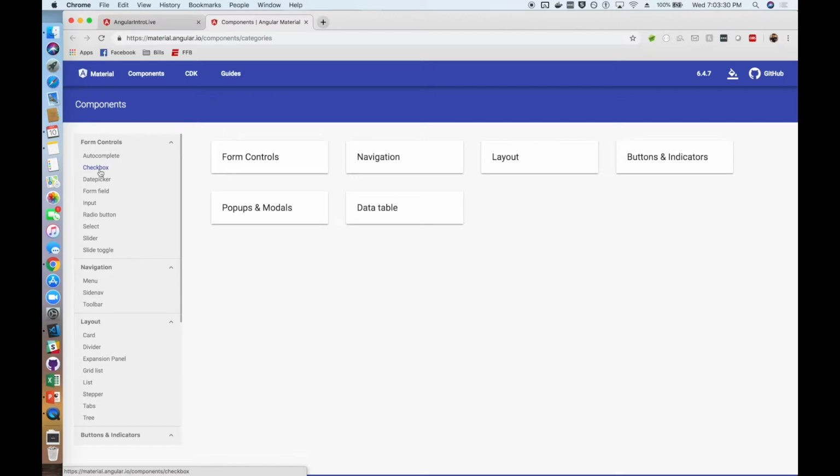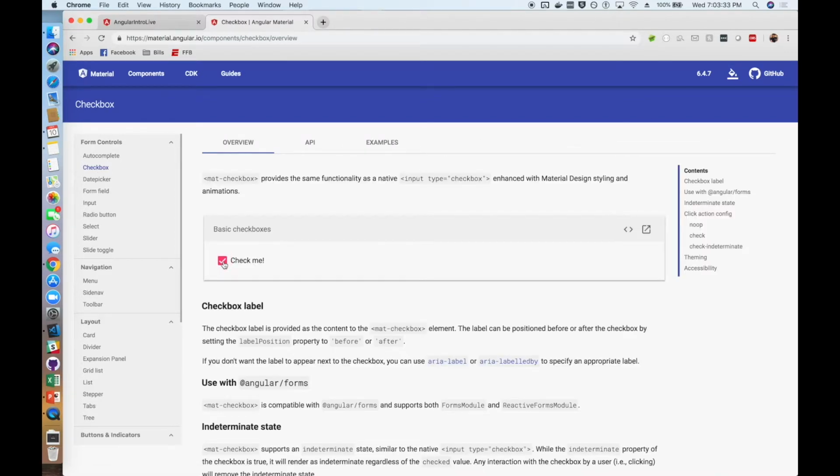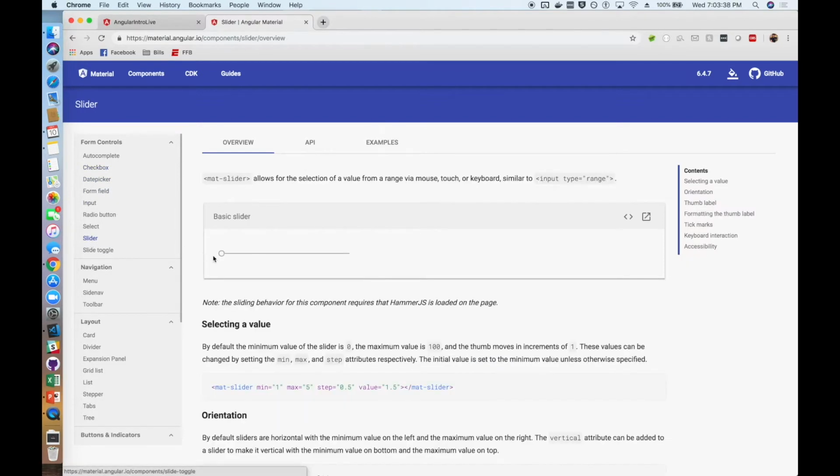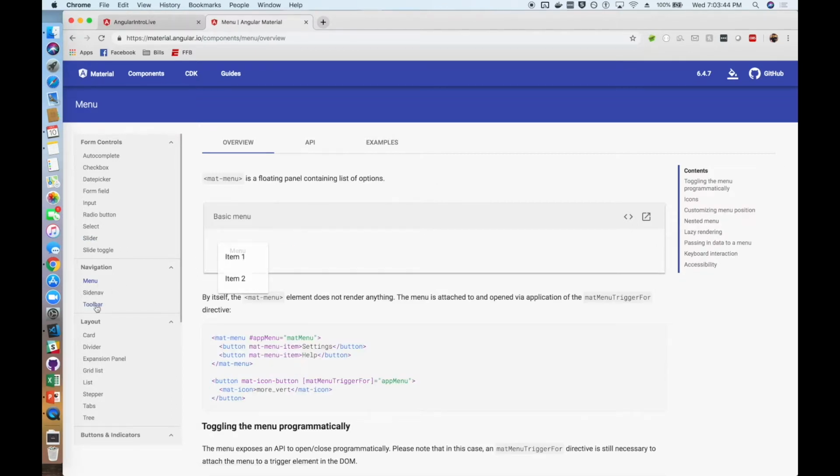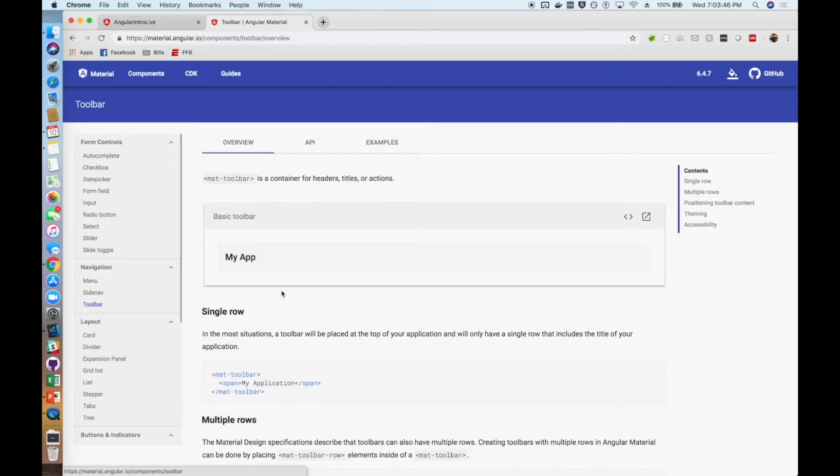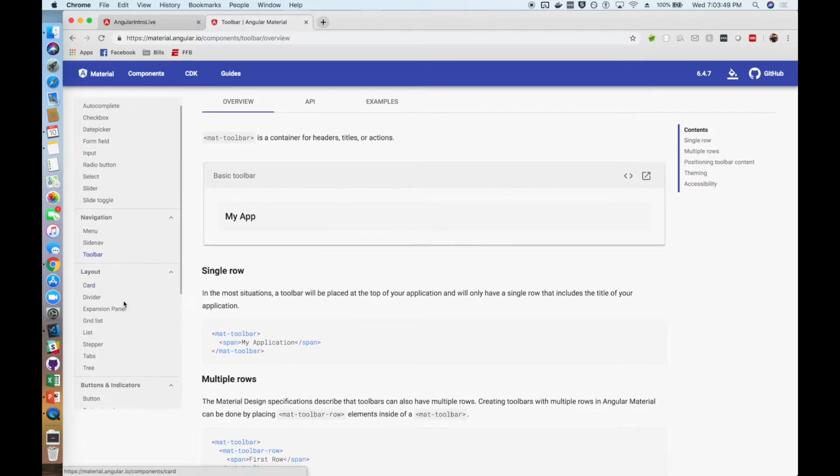We can also look at some of the components. We've got checkboxes, which are great. This is the Angular Material website, by the way. We can use date pickers, sliders. All of them are themed. All of them look really nice. All of them come with a decent amount of functionality that you would want to add to your app. Toolbars, basically everything that you could want. Not everything you want, but a lot of the components that you would want or need for a standard website are included here in the Angular Material library, and it's just as simple as adding them to your app.